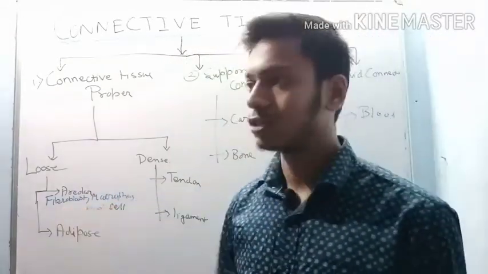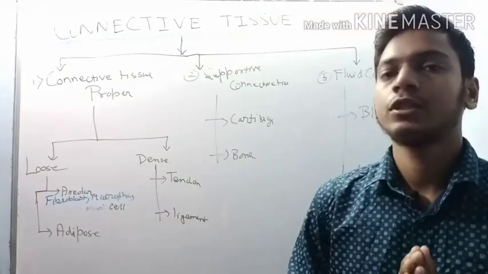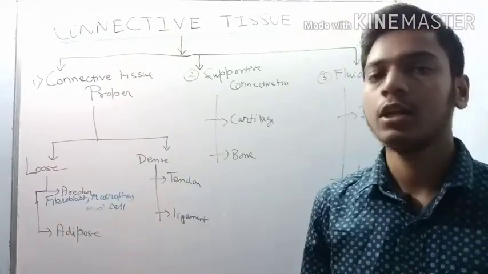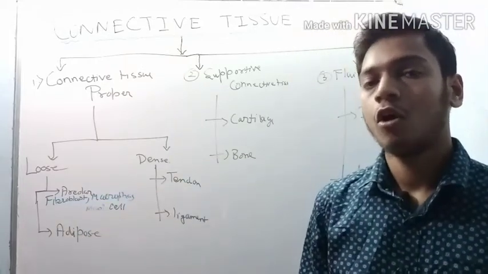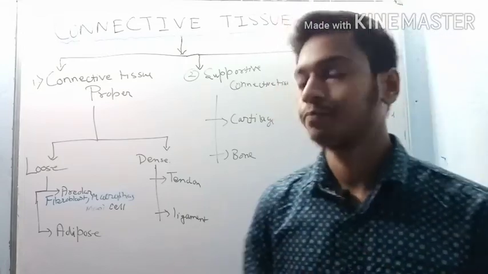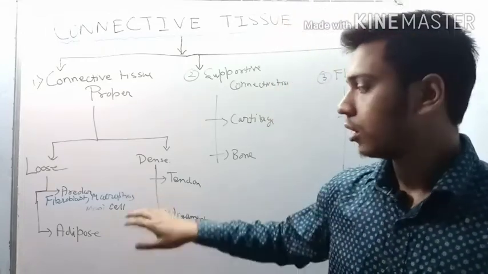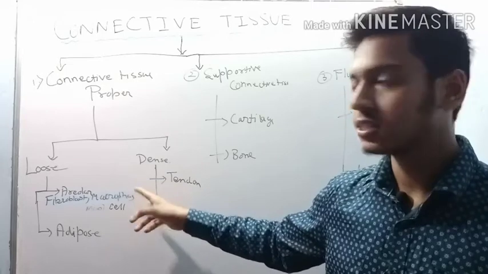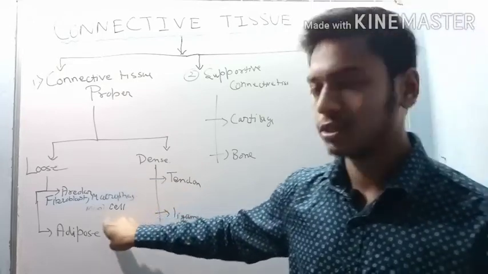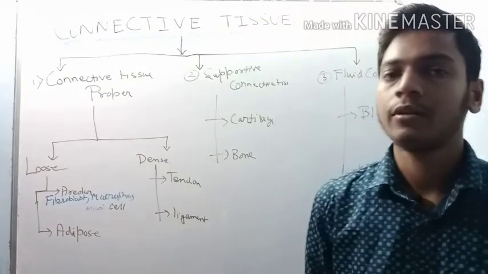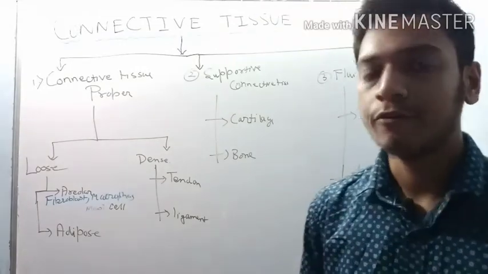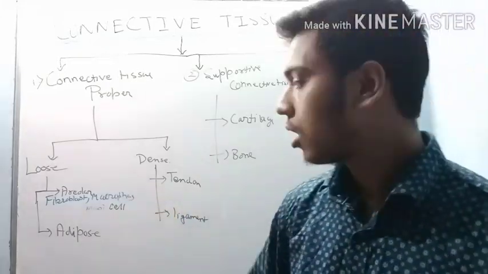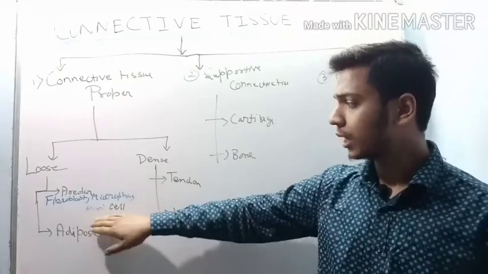Now what does fibroblast mean? The cell which secretes fibers in the connective tissue is called a fibroblast cell. Macrophages are the cells which engulf; phagocytosis, the engulfing of different types of foreign particles inside our body, is done by macrophages. Now the mast cell is the cell which secretes histamine, which is released during the inflammatory process or during different types of allergic reactions. So that is done by mast cells.